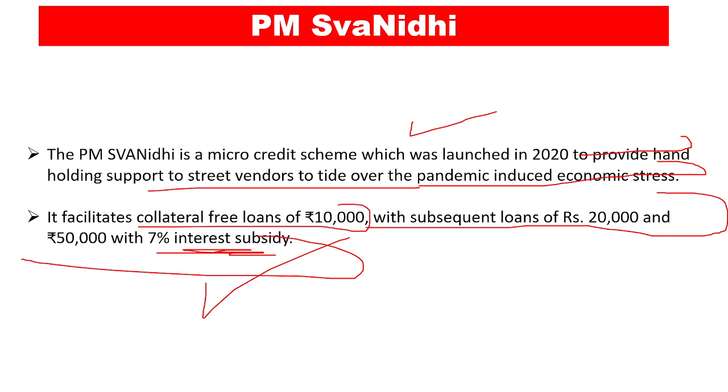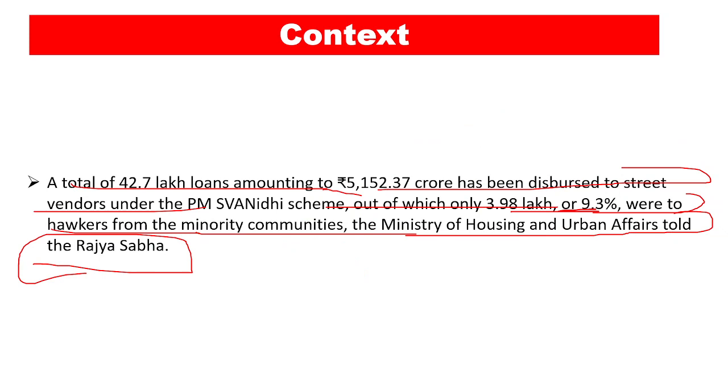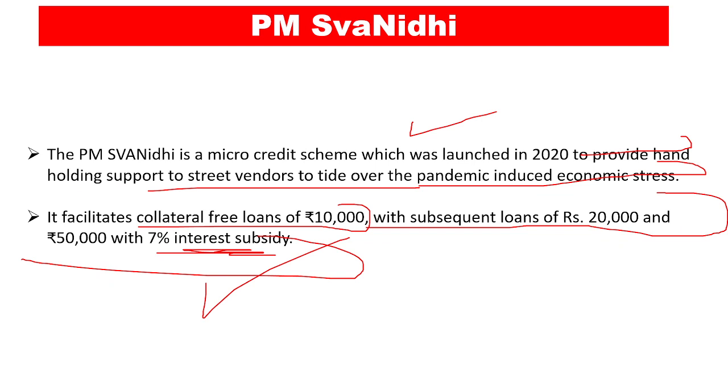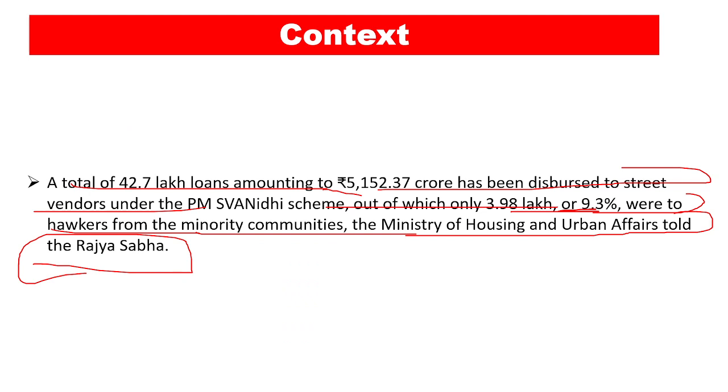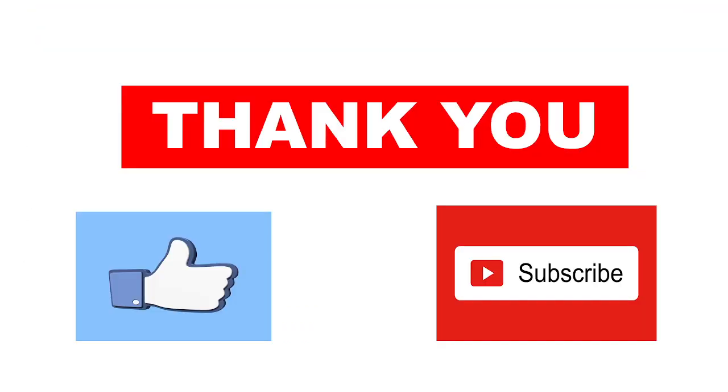Now if you see the 7% interest, this is basically very less. The street vendors can take the loans, they can run their household for a while, they can run the street vending for a while, and then they can stand on their feet, right? Now this scheme was very important during the pandemic, and today also it is helping the street vendors get back on their feet as fast as they can. Government provides collateral free loans under the Swanidhi, right? So this is the scheme which was mentioned in this newspaper article, and this is it for the day.